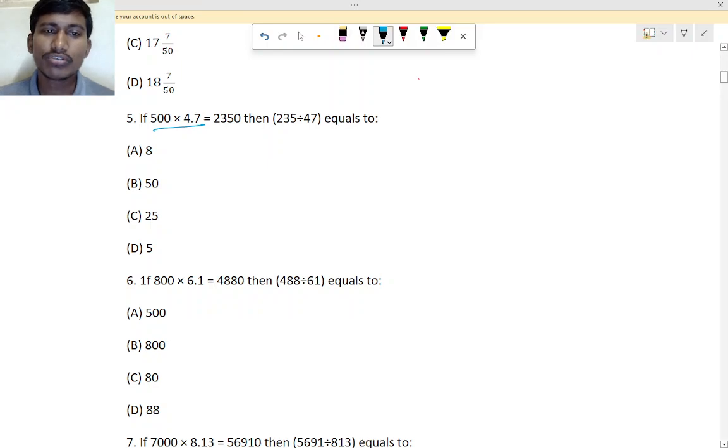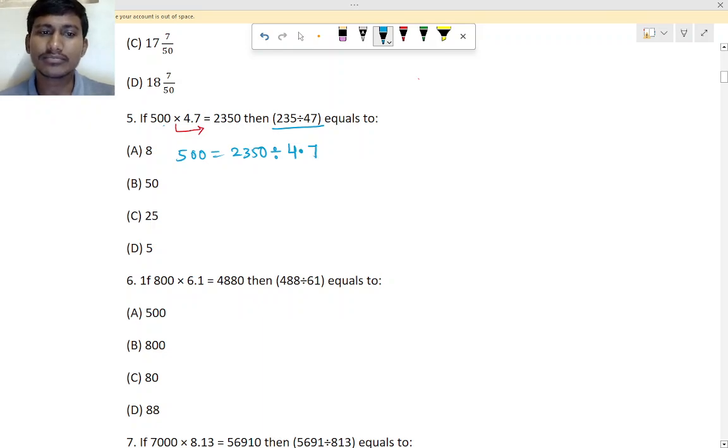What you have to do is change this into this. Now I will write divided by directly here. I told you that if you take this multiplication to that side, it will become division, right? So 500 is equal to 2350 divided by how much?